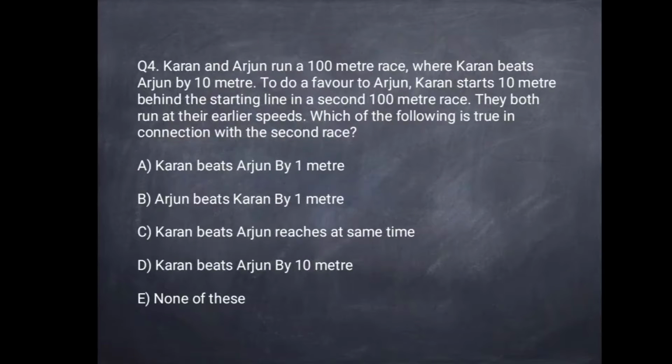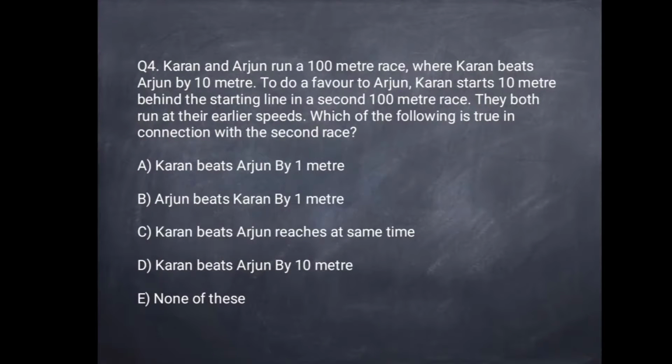So let's go to the fourth question. Karan and Arjun run a 100-meter race where Karan beats Arjun by 10 meters. To do a favor to Arjun, Karan starts 10 meters behind the starting line in a second 100-meter race. They both run at their earlier speeds. Which of the following is true in connection with the second race?